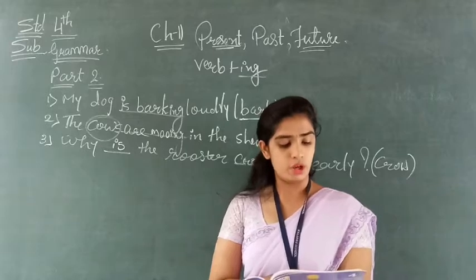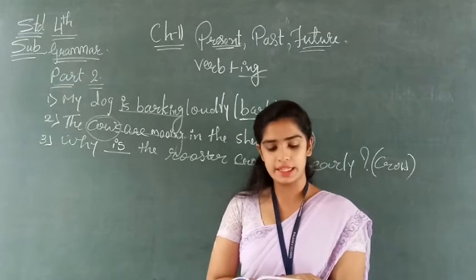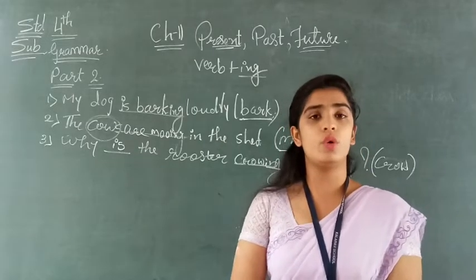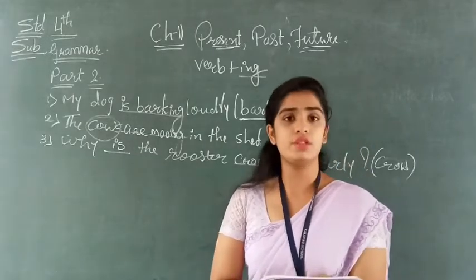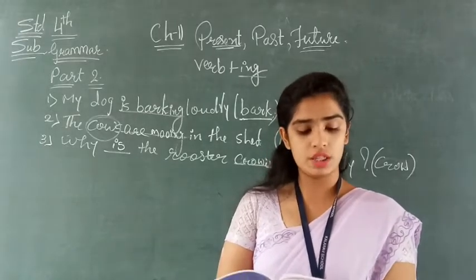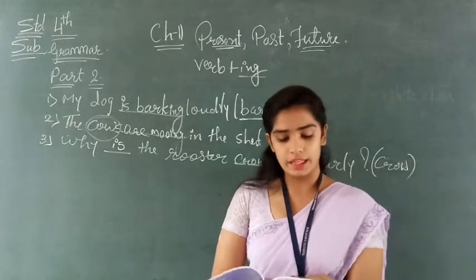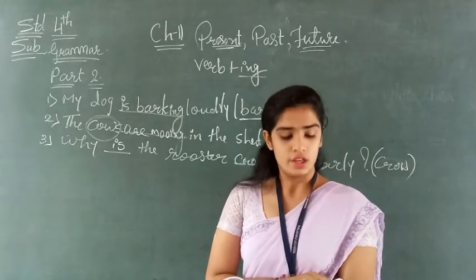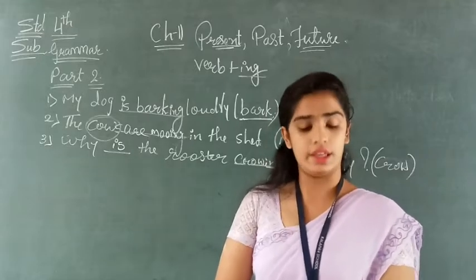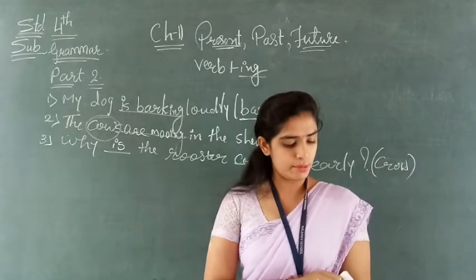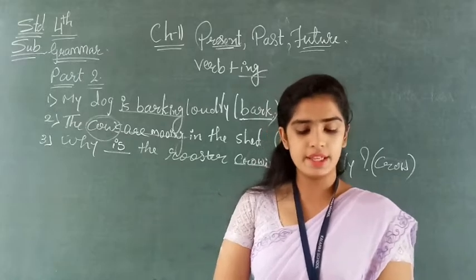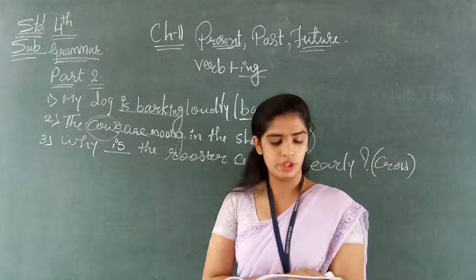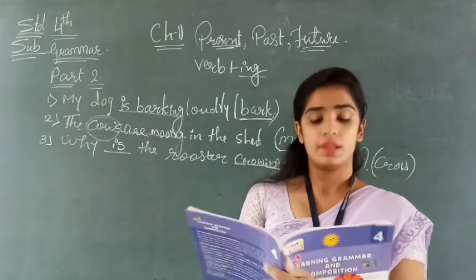Now see sixth number: look at the lion. It blank in its cage, and the bracket is roar. The verb is roar, so it will be roaring. So it is roaring. Understood? Now see seventh number: the frogs blank by the river side. The bracket verb given is croak. So many frogs are there, so the frogs are croaking. Understood? Now see 8th number: Mrs. Ali's cat blank for some more milk. So the cat is mewing.